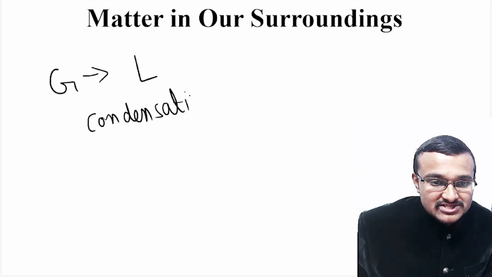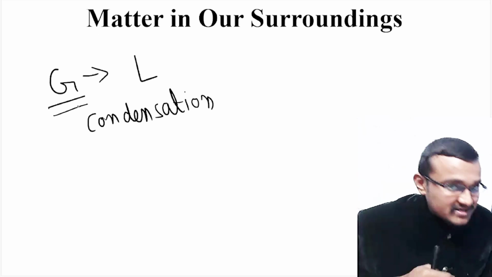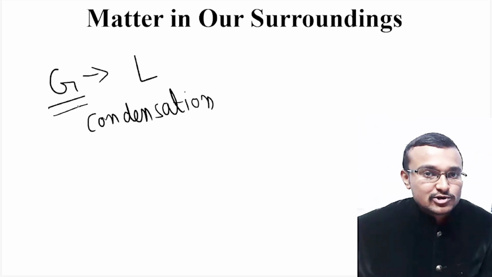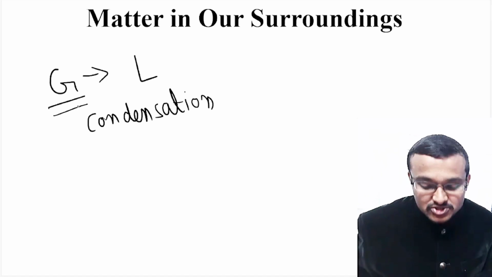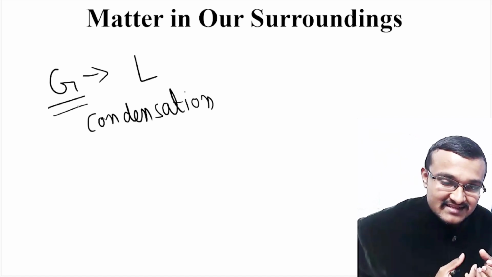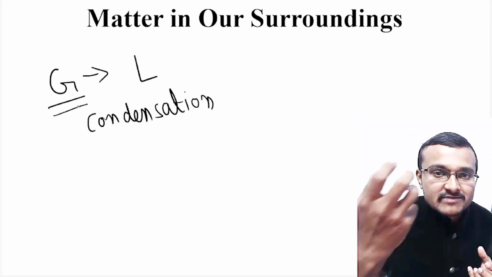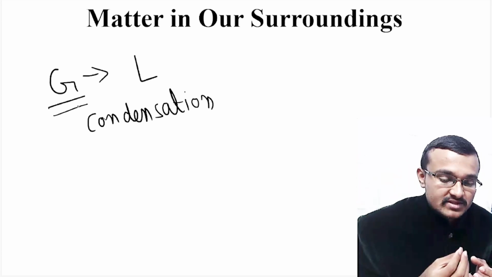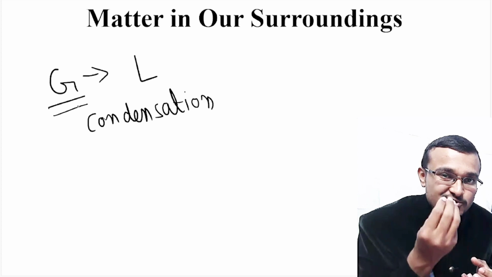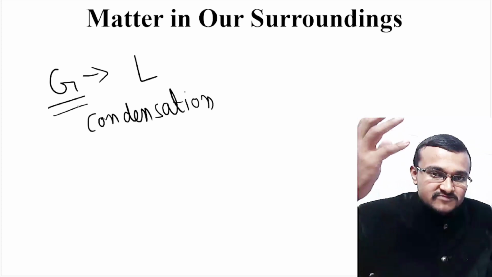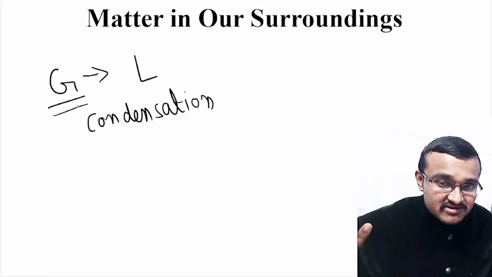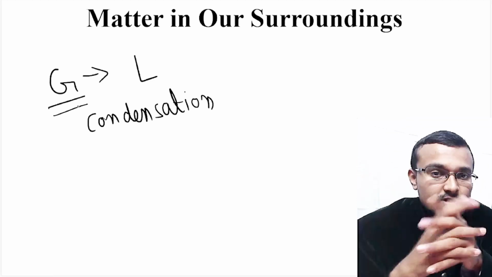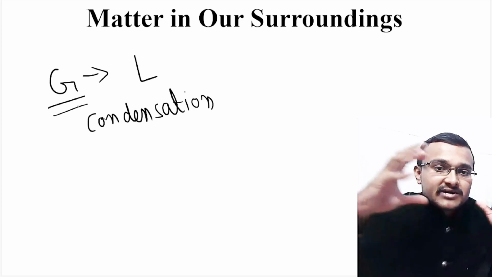When you increase the pressure of a gas and reduce the temperature, gas can be converted into liquid. You can see there are so many clouds formed in our atmosphere. When the water molecules in the ocean get evaporated because of heat energy given by the sun, these evaporated gaseous particles of water go higher and higher into the atmosphere, and the temperature reduces. Because of the temperature reduction, these gaseous molecules come back together and there will be cloud formation.